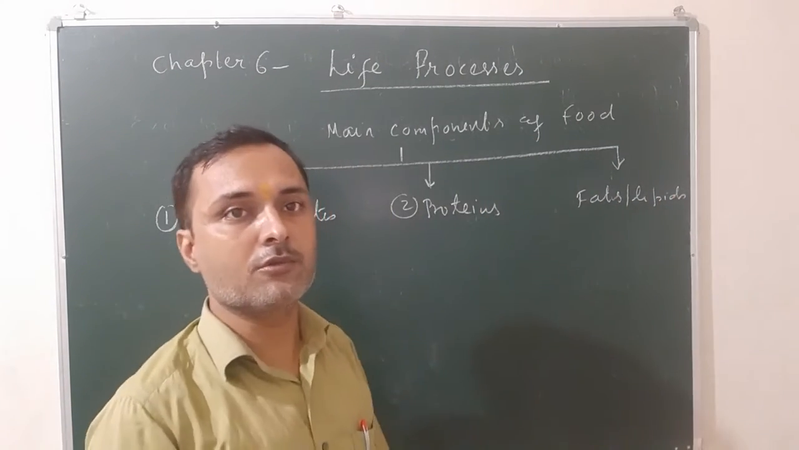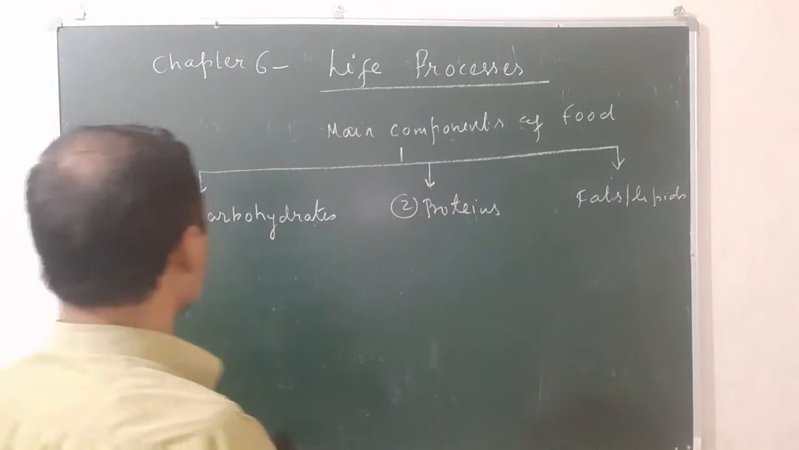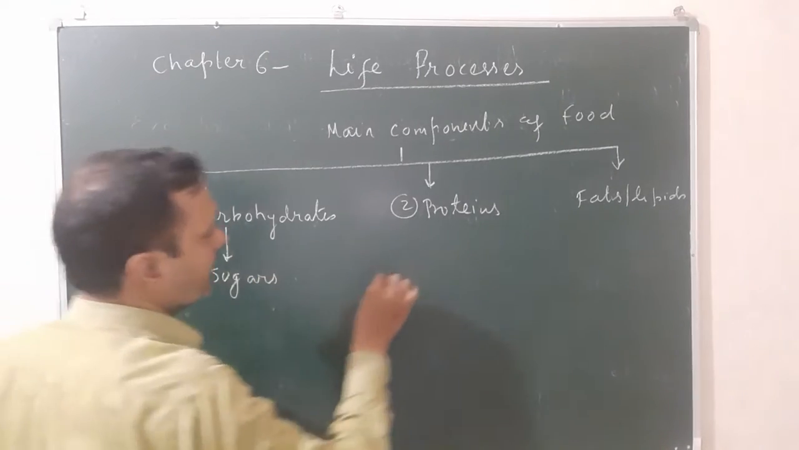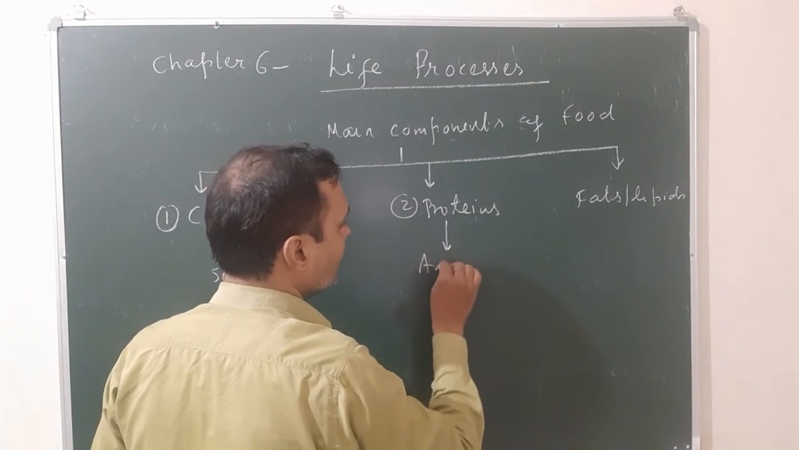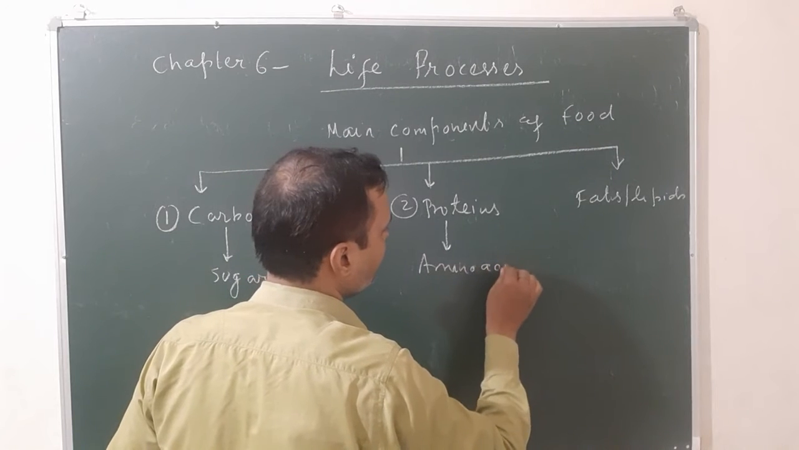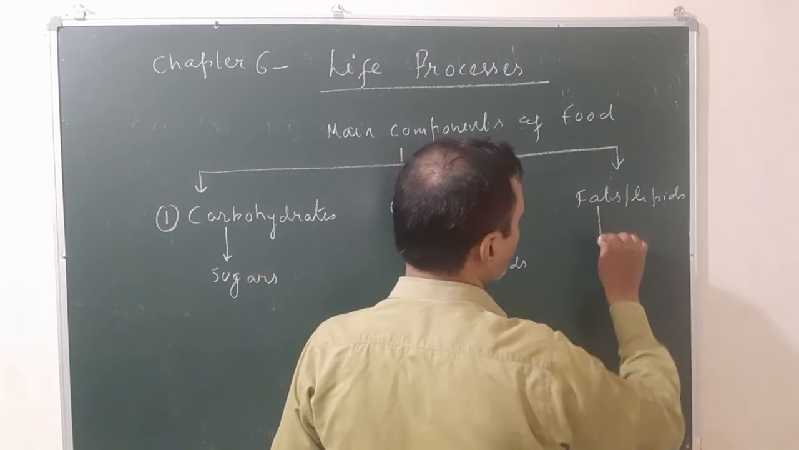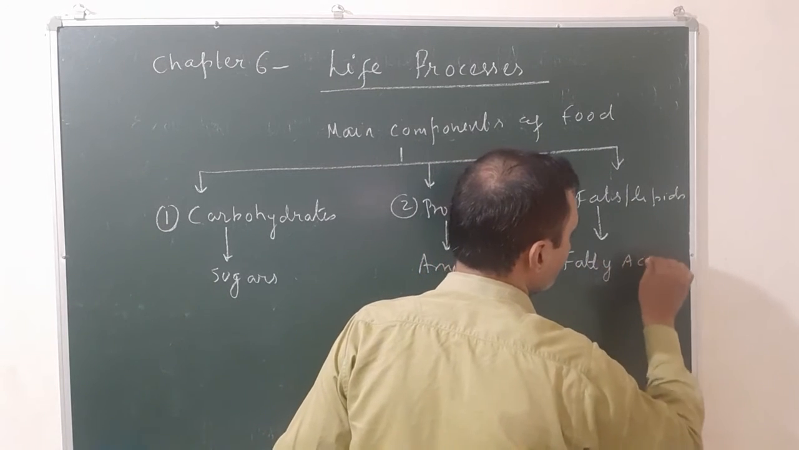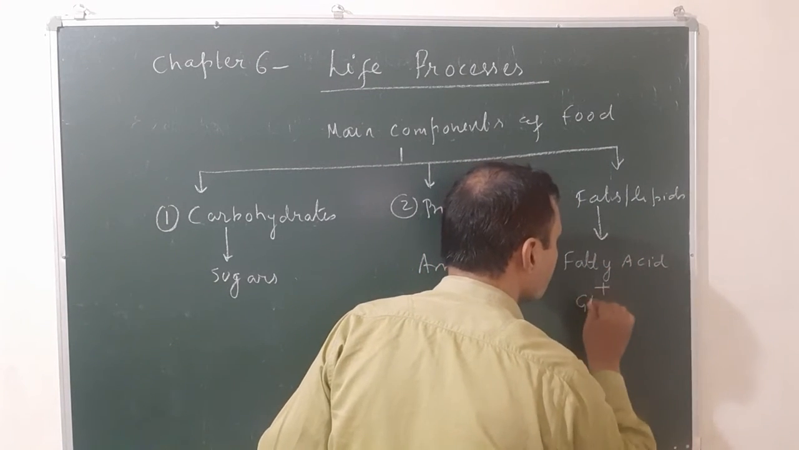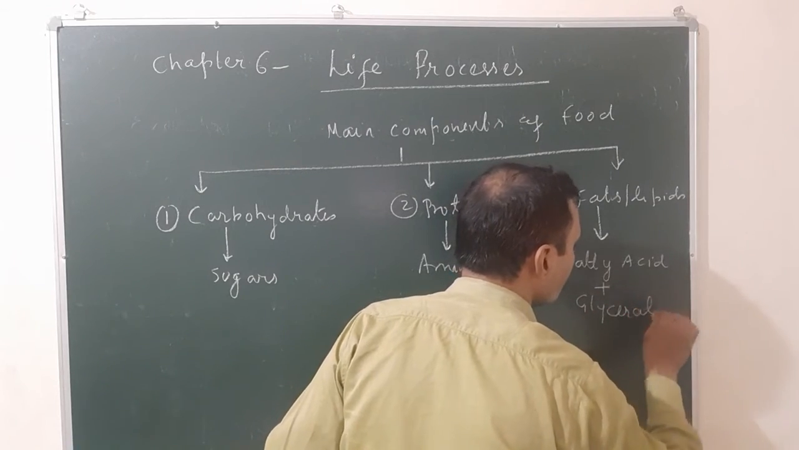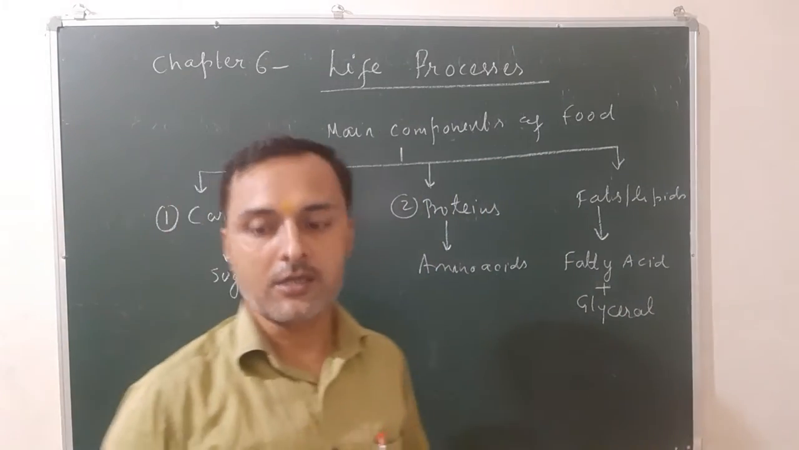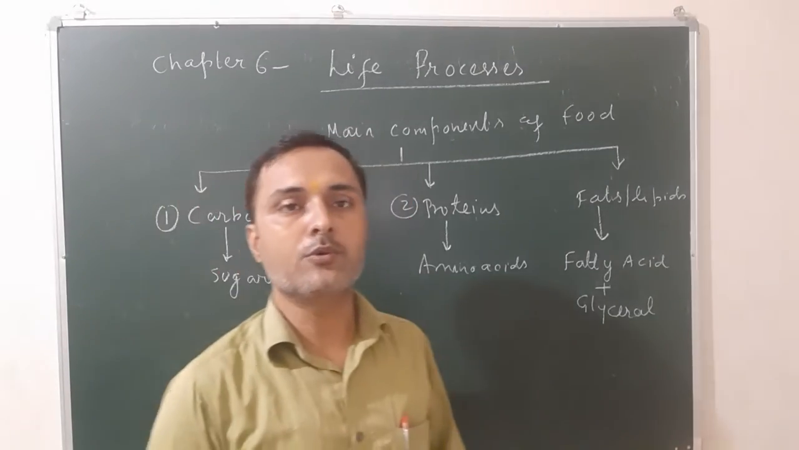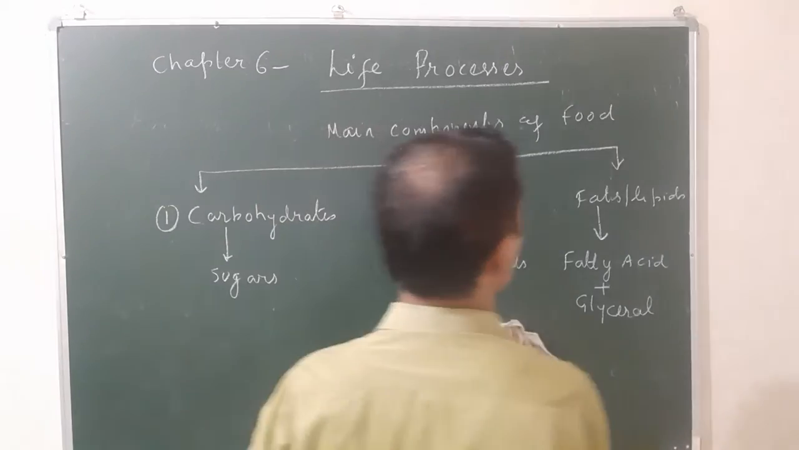So first of all, you have to know the basic units. Carbohydrates are made up of sugars, proteins are made up of the basic units called amino acids, and fats or lipids are made up of fatty acid plus glycerol. Now let us see how the digestion of carbohydrates, proteins, and lipids takes place.